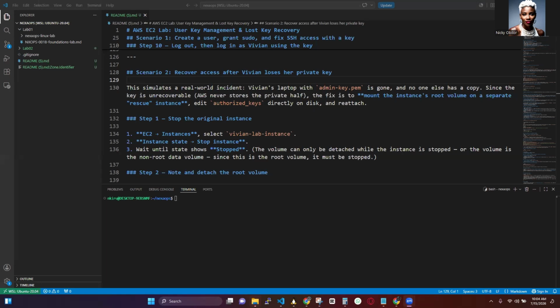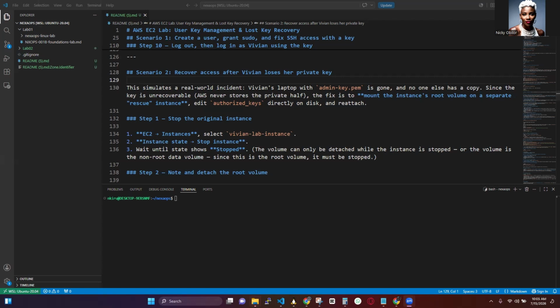So now imagine this. One of your developers, Vivian, calls you and says, my laptop crashed and I lost my SSH private key. And I can't access my EC2 instance anymore because there's no password and I didn't back up my key. AWS cannot recover private keys because they never store it. So is the server lost forever?